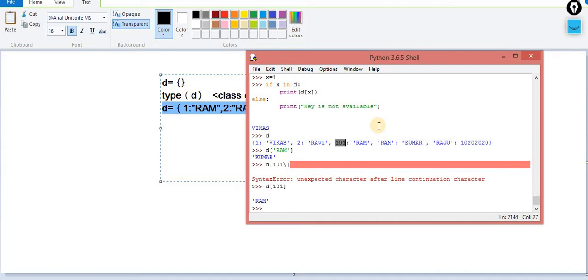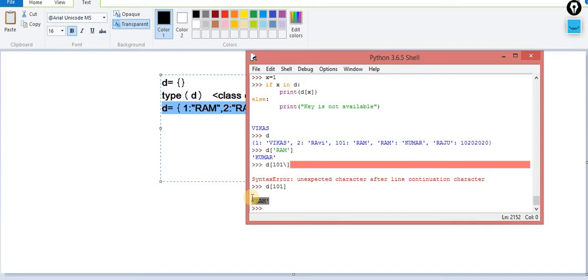In this case, the concept is a little bit the same. Exactly, it looks the same. In the case of a list, it is the index. But in the case of a dictionary, it is a key. So if the key is available there, with the help of a for loop, you have to take advantage of the for loop. Otherwise you cannot pass 2 keys or 3 keys. That is not acceptable.